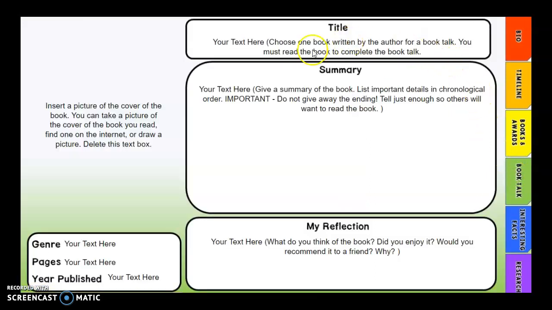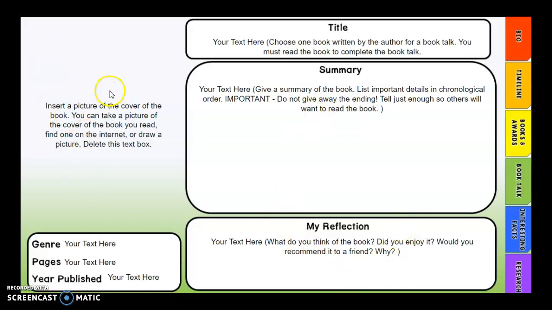On this slide, you're going to do your book talk. Type the title of the book, write a summary of the book, and again, if you've never read one of his books or if you can't remember, you can use the book at the end of this comprehension lesson to do the summary over, and then you will give your reflection on what you thought about the book.